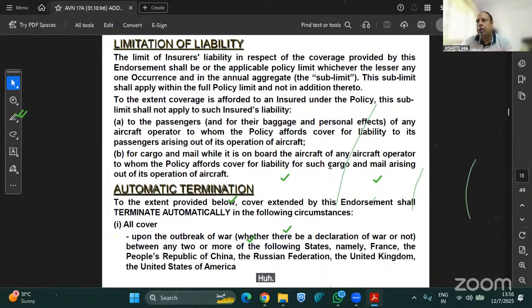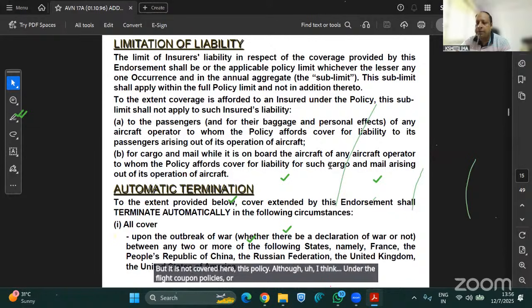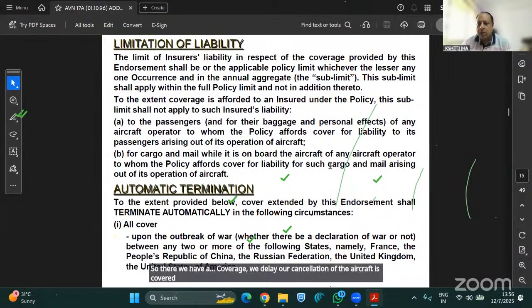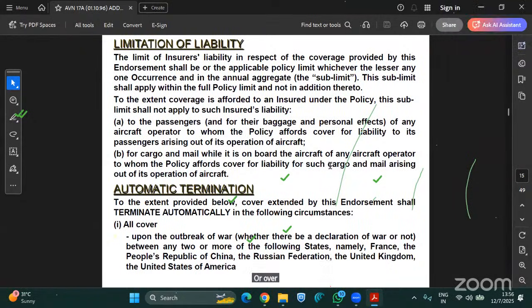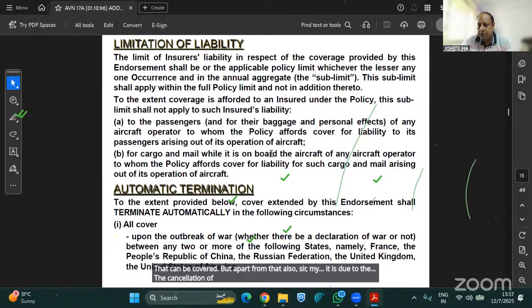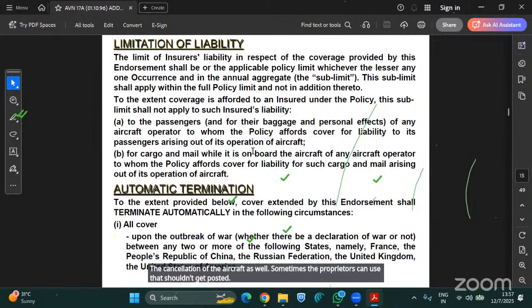Although I think under the flight coupon policies, or whenever we are issuing a travel insurance policy under the miscellaneous class of insurance, there we have a coverage where delay or cancellation of the aircraft is covered. That can be an overseas medical policy, OMP policy. Apart from that also, sir, it is due to the cancellation of the aircraft as well. Sometimes the private policy companies are issuing that policy. Okay, thank you. Yes, sir.